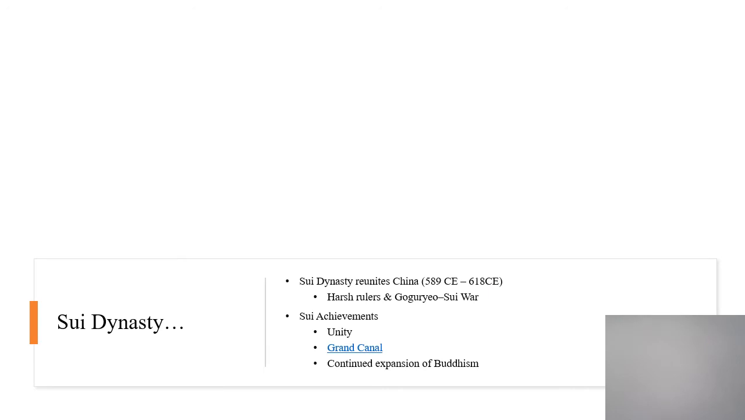Next is the Sui dynasty, the first dynasty that really reunites China after the collapse of the Han. They do that in 589 CE, and they stay in power until about 618 CE. One way they are able to do this is with their harsh, firm military rulers, and that's going to be a problem throughout the Sui dynasty, despite what they accomplish.